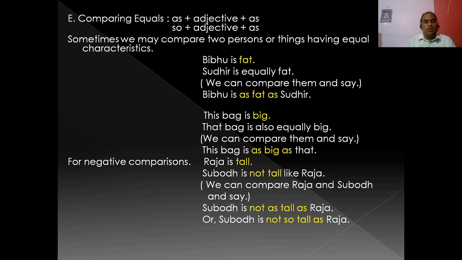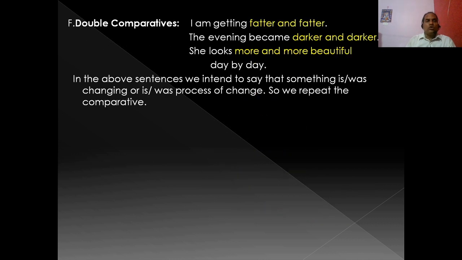Okay, for negative comparisons you can do the same way. Raja is tall, Subodh is not tall like Raja. We can compare Raja and Subodh and say Subodh is not as tall as Raja, or Subodh is not so tall as Raja. Okay, so in case of a double comparative, how can you use it? I am getting fatter and fatter. The evening became darker and darker. She looks more and more beautiful day by day. In the above sentences, we intend to say that something is changing, or is in a process of change. So we repeat the comparative.